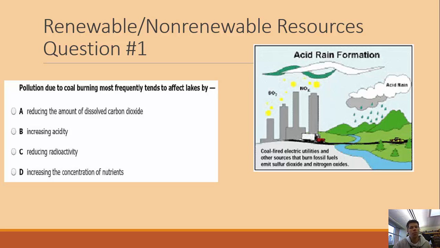Pollution due to coal burning most frequently tends to affect lakes by... so the pollution that comes out of these coal-fired electric plants, that sulfur and the carbon dioxide, all those emissions get into the atmosphere, and then when the atmosphere comes back down in the form of rain, eventually that rain is a little bit acidic and it gets into the lakes and rivers, and that increases the acidity of the lake.